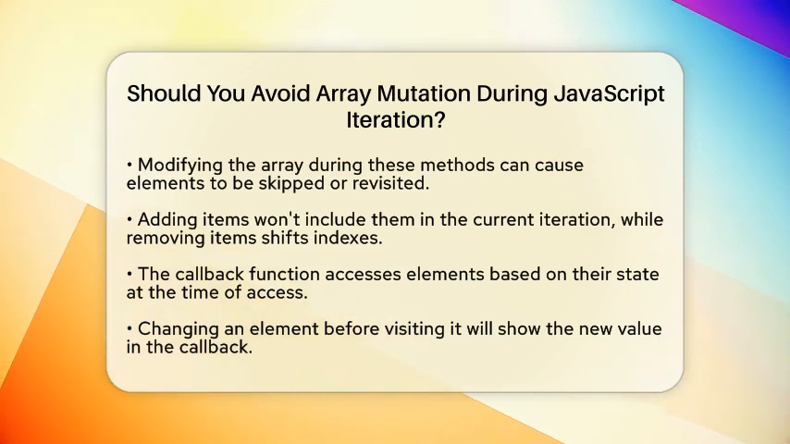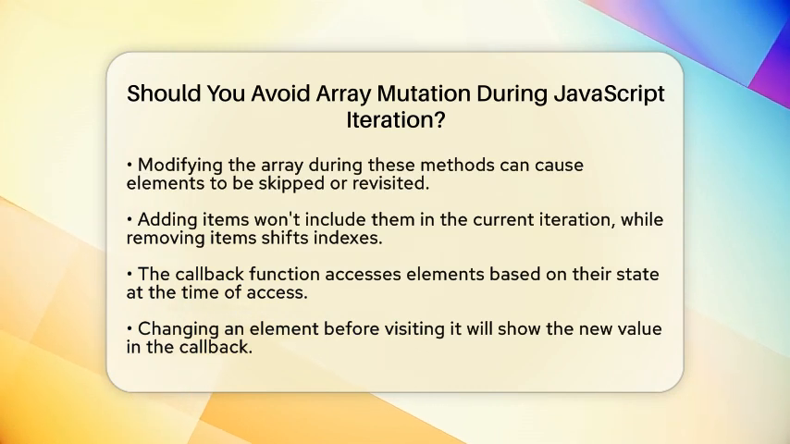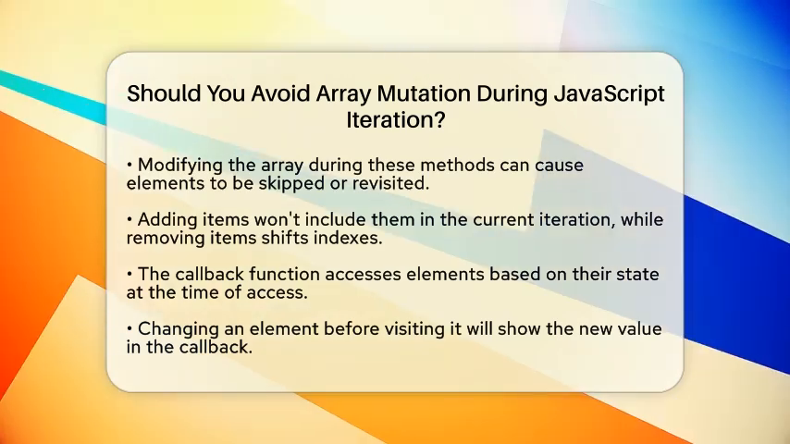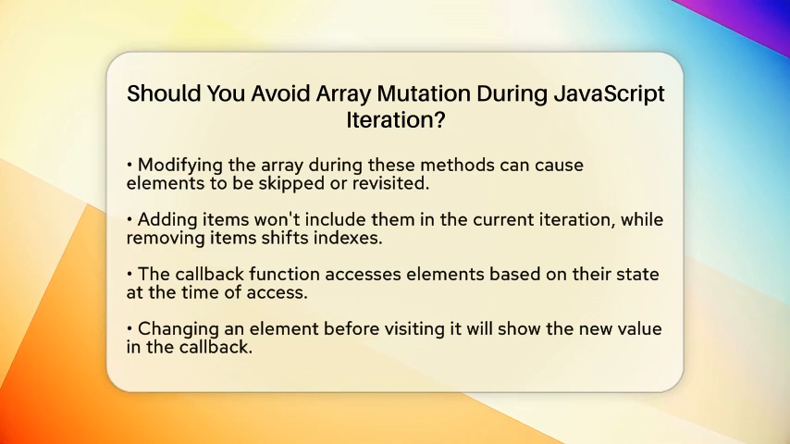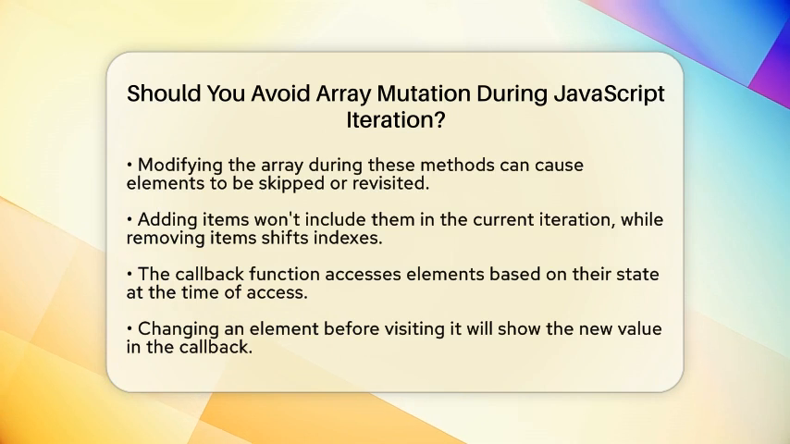The callback function you provide to these methods gets the elements based on their state when they are accessed. If you change an element before it is visited, the callback will see the new value. However, if you remove an element, it will not be visited at all. This can lead to tricky bugs that make your code harder to understand.